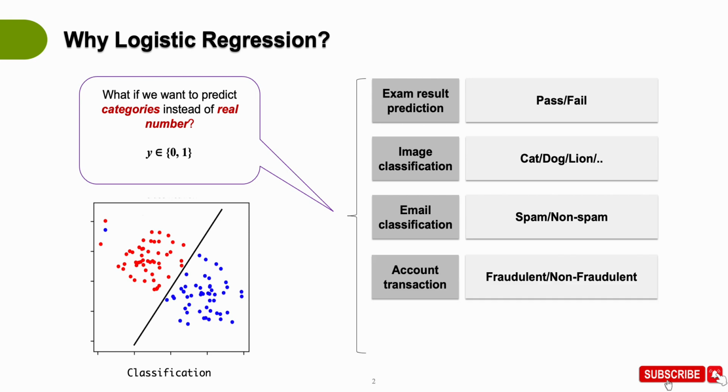For example, exam result prediction, pass or fail, is a binary outcome. Image classification: given an image, identify which animal it is. Right? It's a multi-class classification problem. Similarly, others are also.